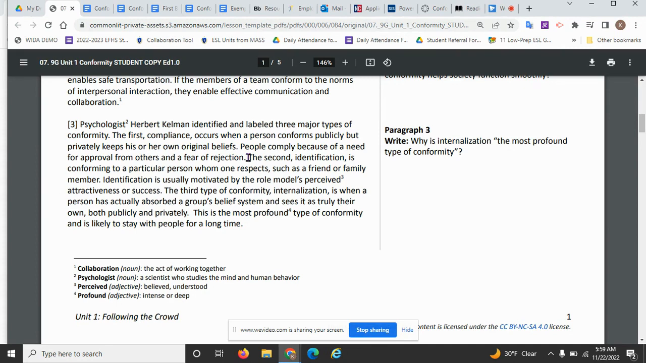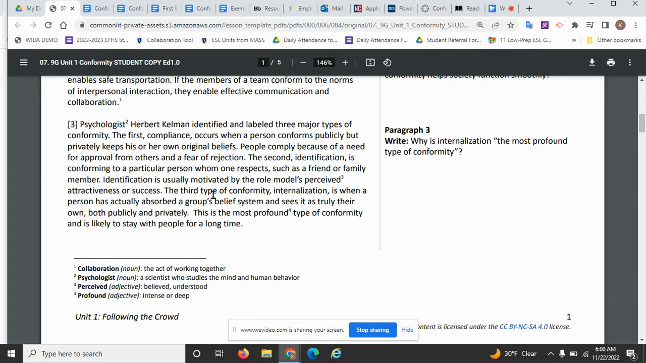So here the author is describing the second type of conformity, which is called identification. All right. And then the author goes on to explain the third type of conformity. He writes, the third type of conformity, internalization, is when a person has actually absorbed a group's belief system and sees it as truly their own, both publicly and privately. This is the most profound type of conformity and is likely to stay with people for a long time.